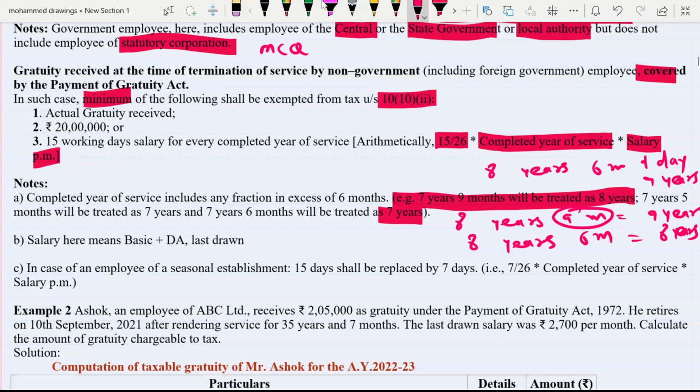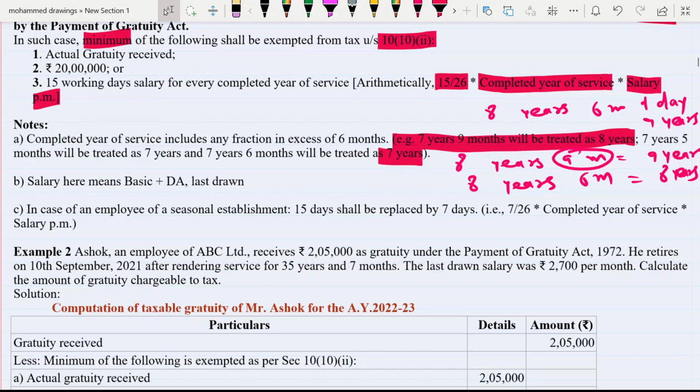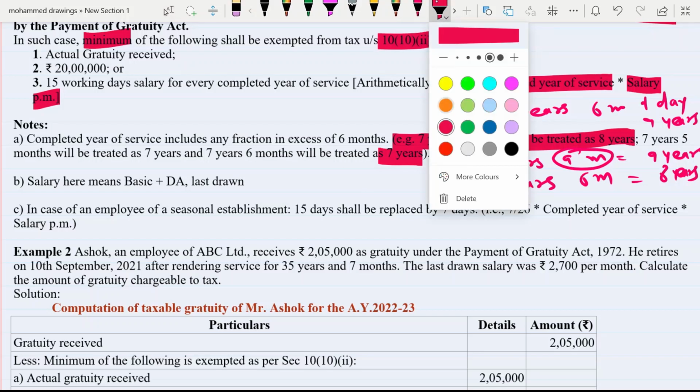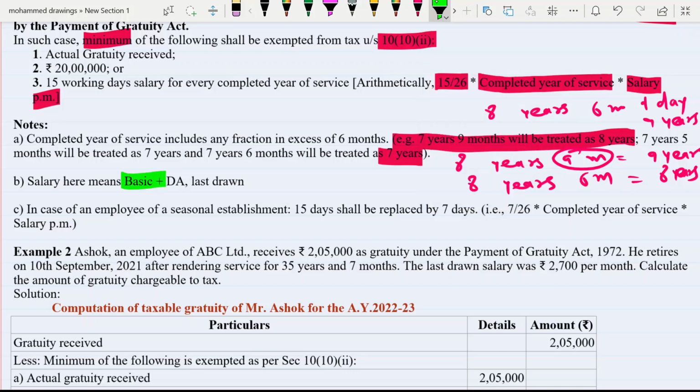Now what is salary here? Very easy. Salary means basic plus DA, dearness allowance. It includes DA pay also. So whatever last salary you have drawn, that you have to include. Salary means only two things are included: basic plus DA, last drawn. Whatever is your last month basic salary and last month dearness allowance, you have to make the total of it and put this total into your formula.